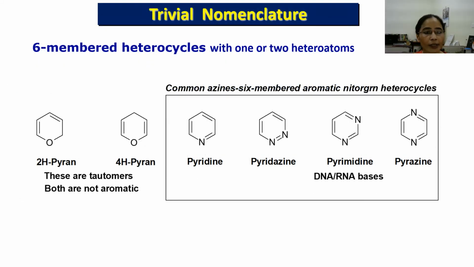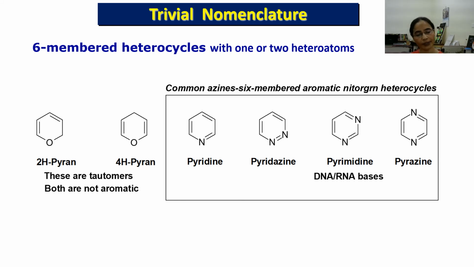Here are some 6-membered heterocycles with 1 or 2 heteroatoms. The two examples first given are tautomers of each other. This is 2H-pyran and this is 4H-pyran. The position of the saturated atom is different in these two structures, here at position 2 and here at position 4. So this is 2H-pyran and this is 4H-pyran.